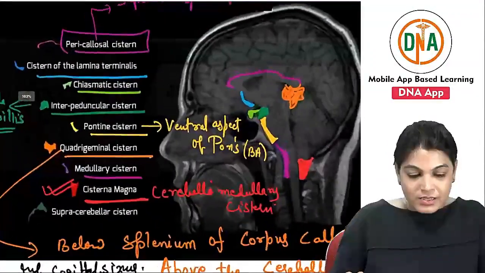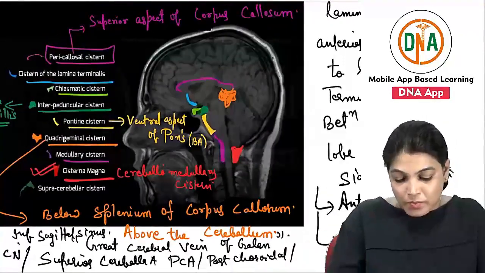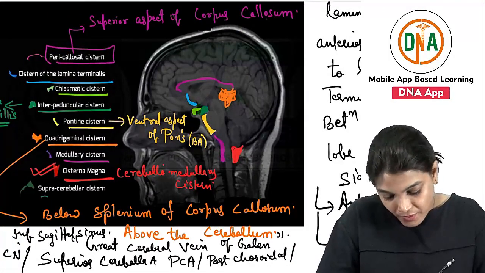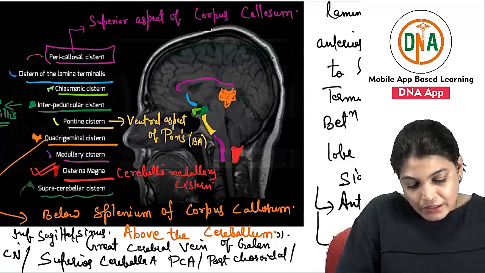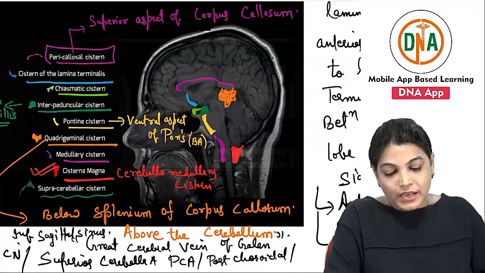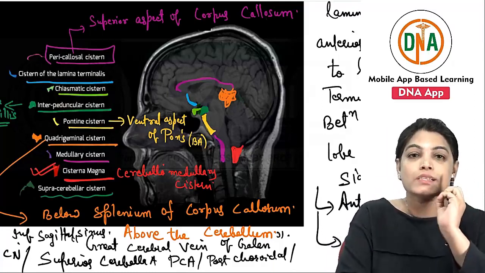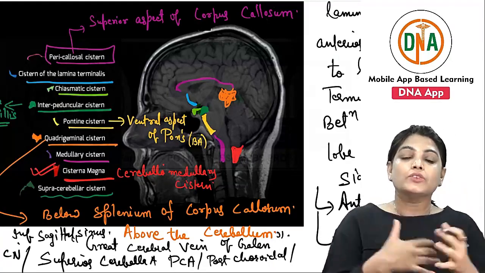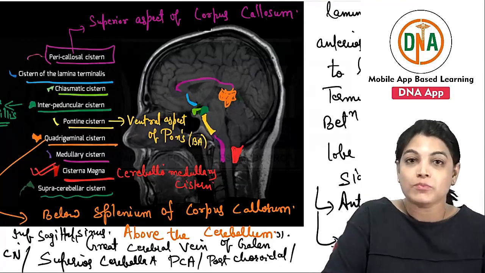The next important cistern which I would like to describe here is the supracerebellar cistern. Actually, the supracerebellar cistern is the continuation of the interpeduncular cistern. It is a very small cistern, not of much clinical value. Only when surrounding tumors are there does it become evident. It continues lower down with the pontine cistern.